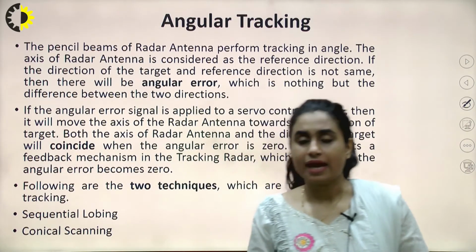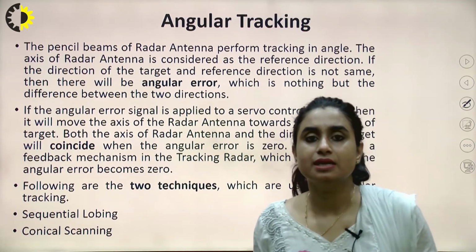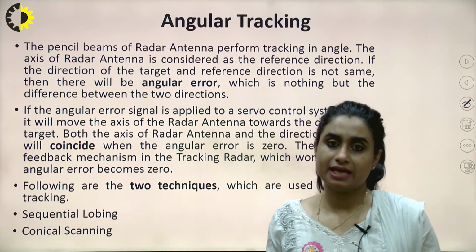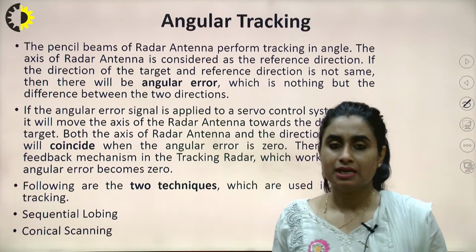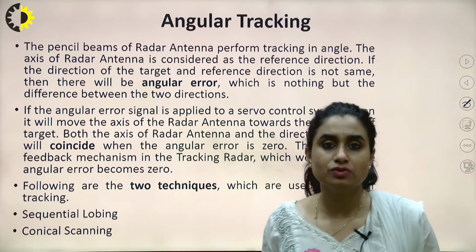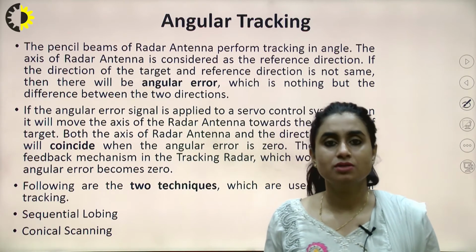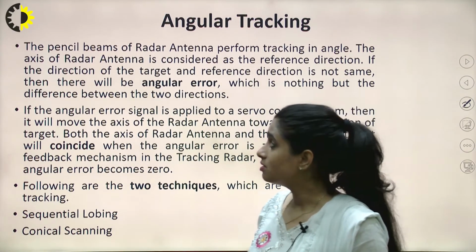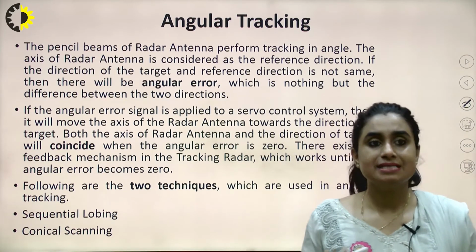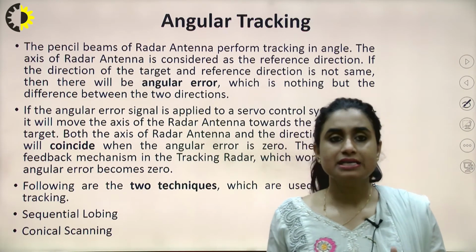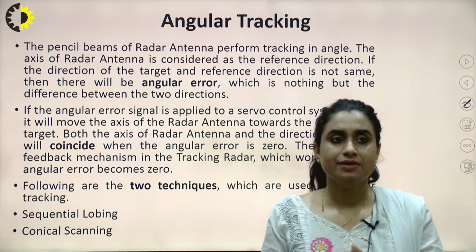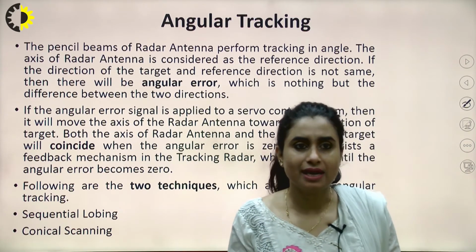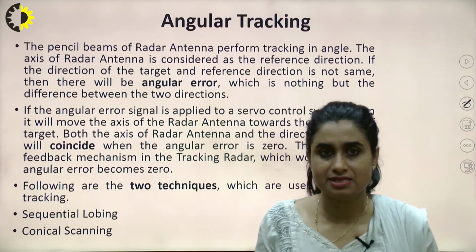Now, as discussed, that tracking could be done using either of the parameters like range, angle or the Doppler frequency. Let's discuss tracking using the information about angle. So in angular tracking, we use pencil beams of the radar antenna. These beams are used to perform angular tracking, right? Here the axis of the radar antenna is considered as the reference direction.